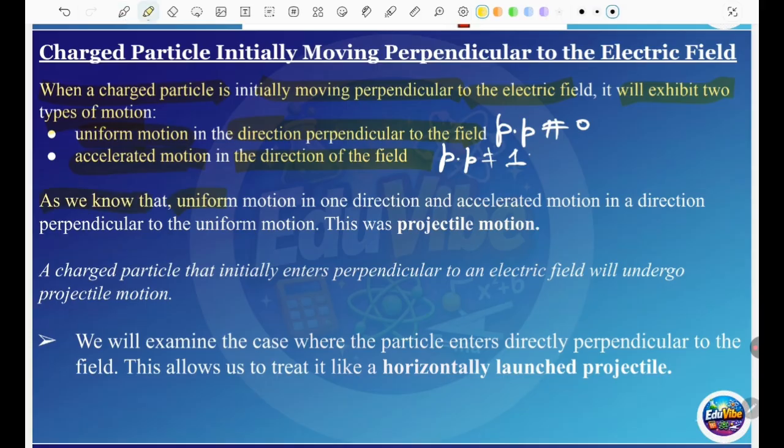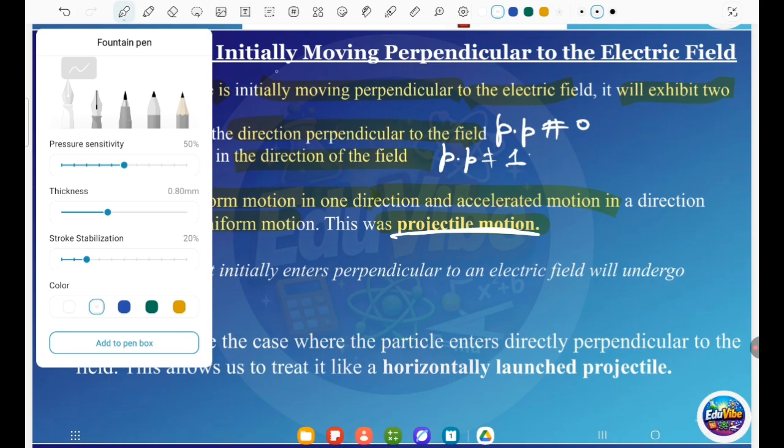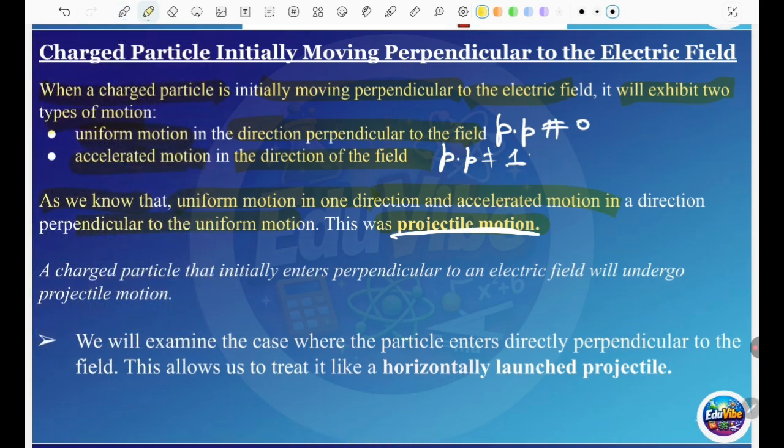We know that when uniform motion is in one direction and accelerating motion is in the direction perpendicular to the uniform motion, we get projectile motion, which we do in grade 11 physics, a full unit. So a charged particle entering perpendicular to an electric field will undergo projectile motion.